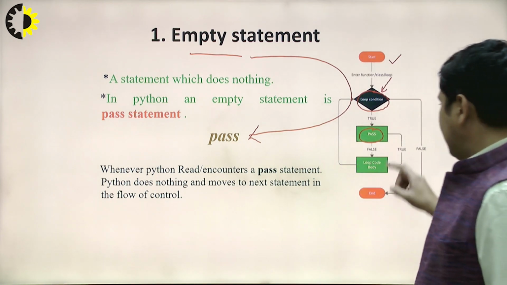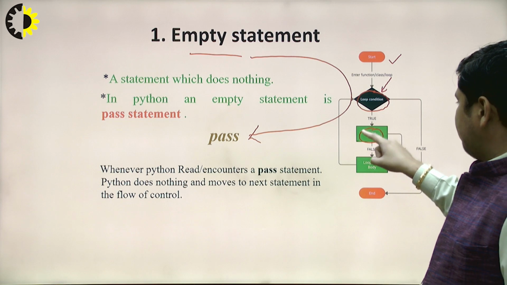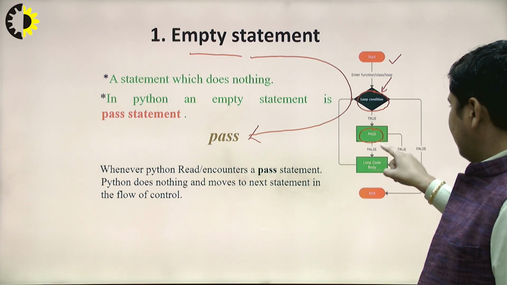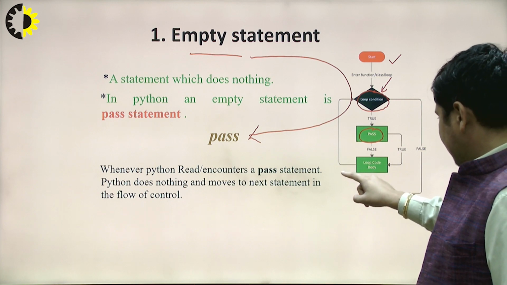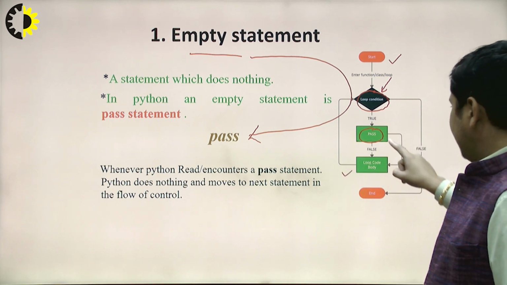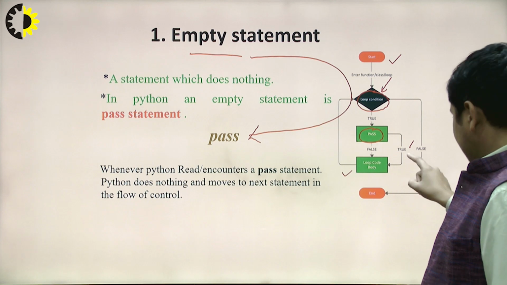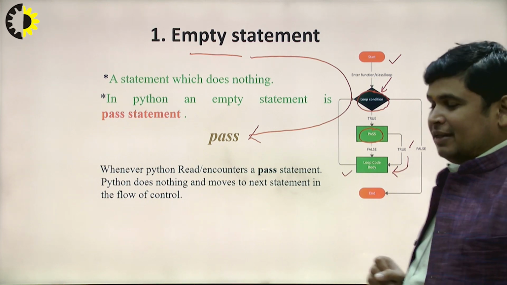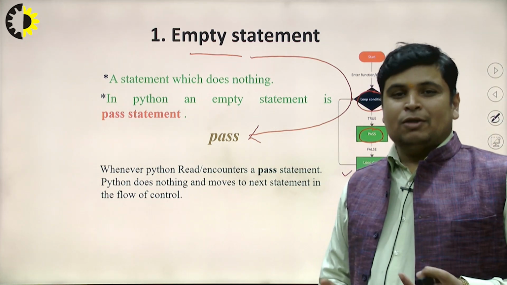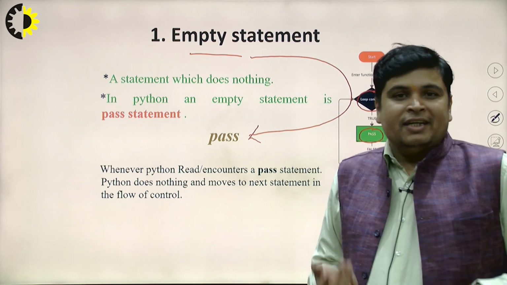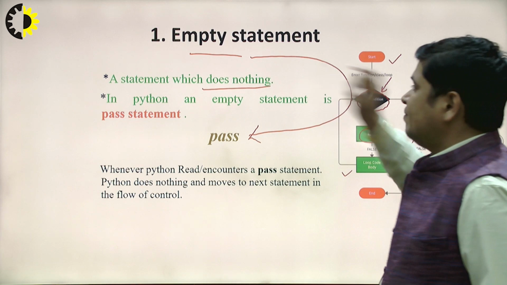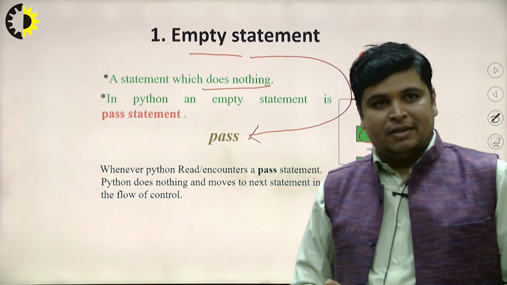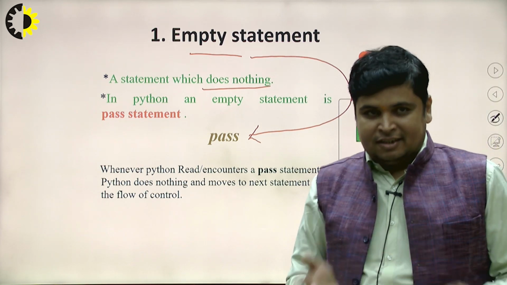If this condition is false, then again the loop code will be executed, and if this condition is true, then again the loop code will be executed. In both situations, because the pass statement, I have already told, is a does-nothing statement.